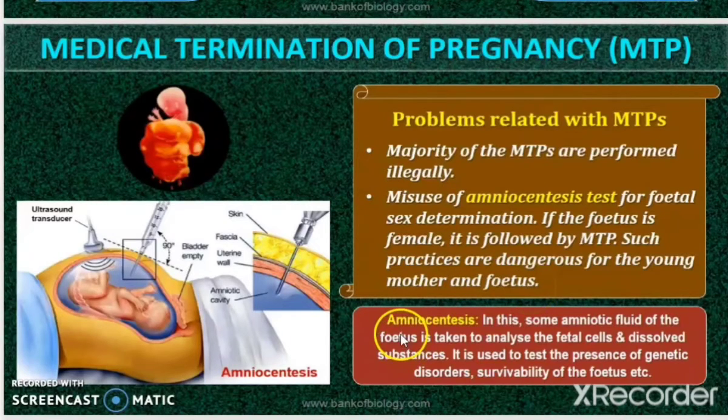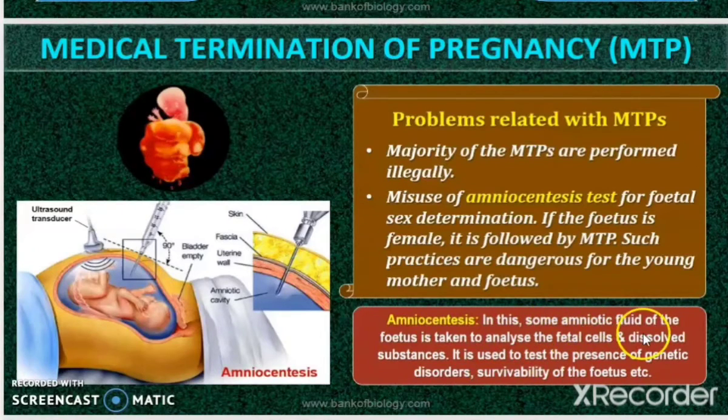Right, so what is this amniocentesis process? In this process, some of the amniotic fluid of the fetus is taken and it is analyzed. Okay, it is analyzed for the fetal cell and the dissolved substances. And not only that, this test is done to check the presence of genetic disorders or survivability of the fetus. The main purpose for which it is done is to check the genetic disorders in the growing fetus and the survivability of the fetus. Right, but it is misused to find the sex of the fetus also.